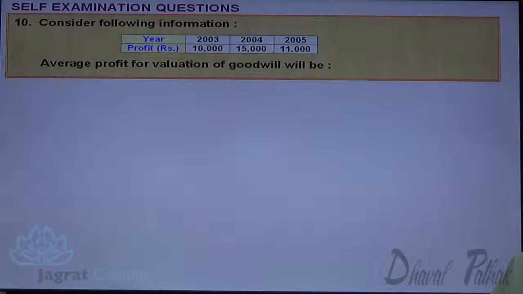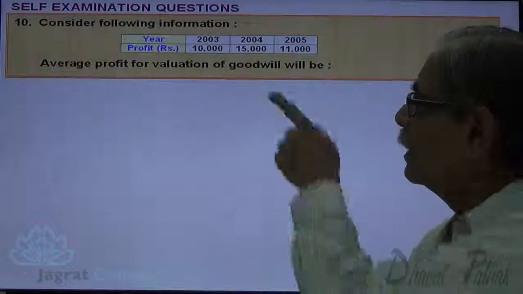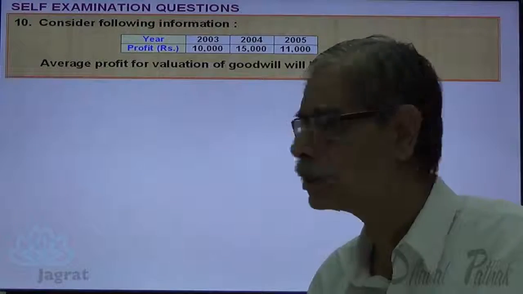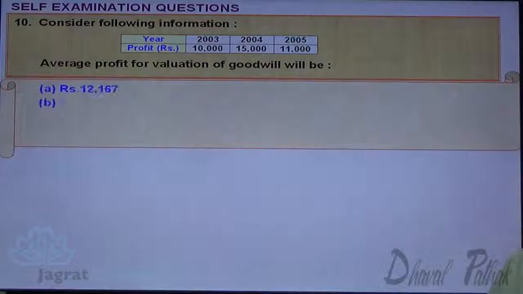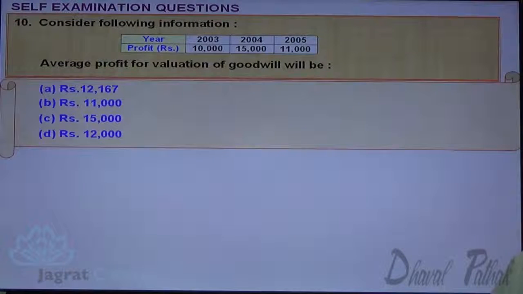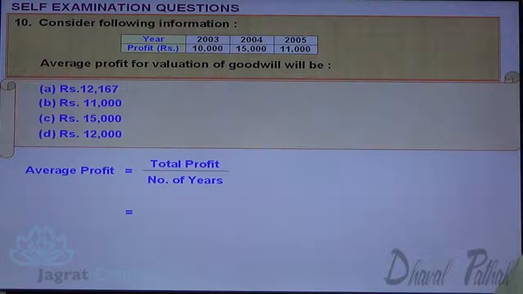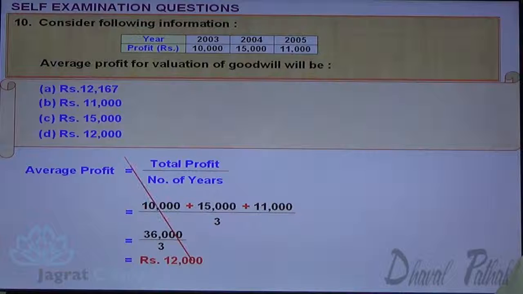Consider the following information. You are given the profit for 3 years: 10,000, 15,000 and 11,000. There is no trend, no increasing trend is noticed. So you have to find out the simple average. If you work out the simple average, what will be the answer? Just work it out. Average profit is equal to total profit divided by number of years. 10,000 plus 15,000 plus 11,000 divided by number of years 3. 12,000 is the average profit. So option D is the correct answer. Next.